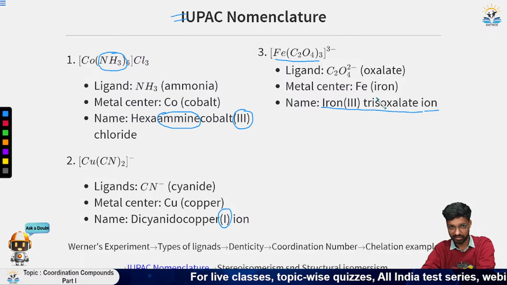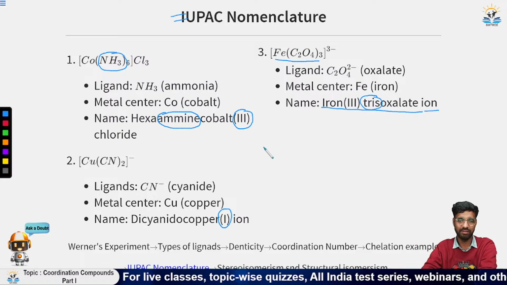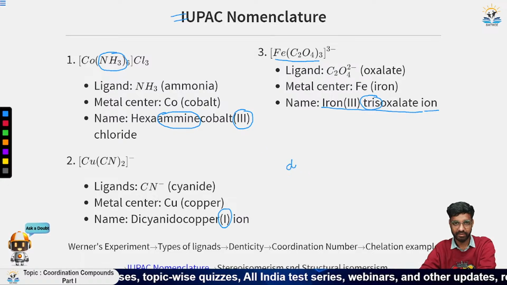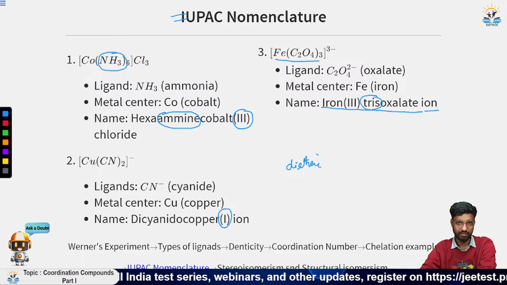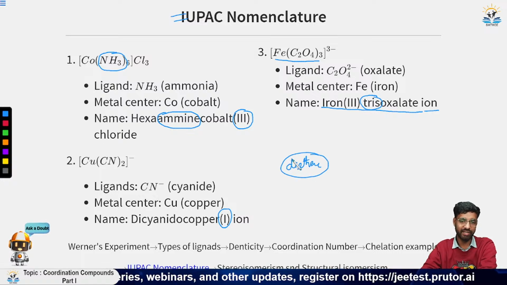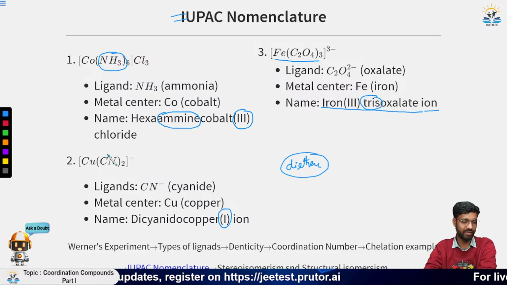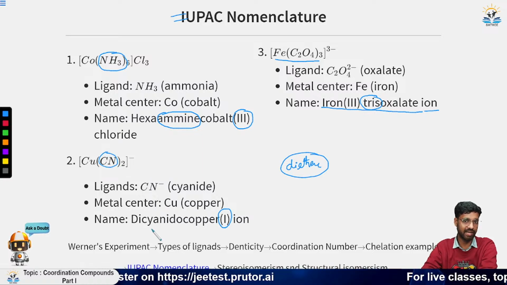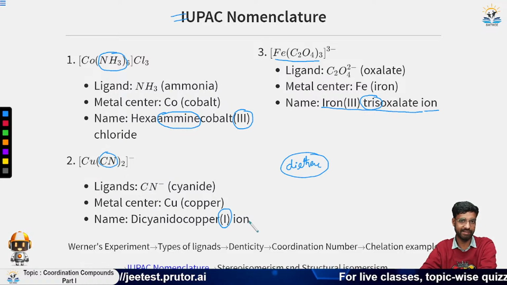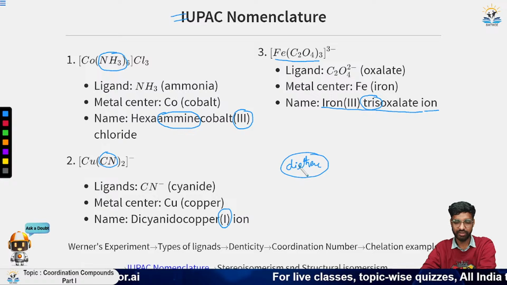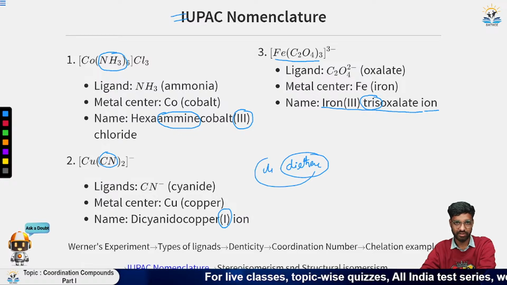So this tris word is used. Why is it used? Let me make it clear. Suppose you have a ligand name such as diethane, where the ligand name already contains a di. You cannot write di before it, like we are placing a di before cyanido and saying dicyanido. In this case we cannot place a di here because it will cause confusion.